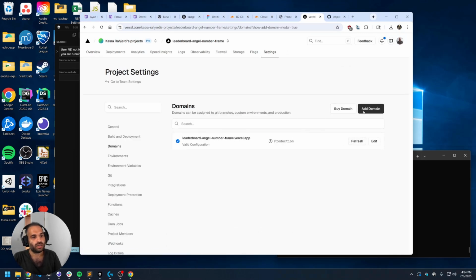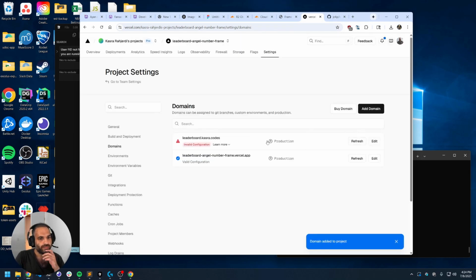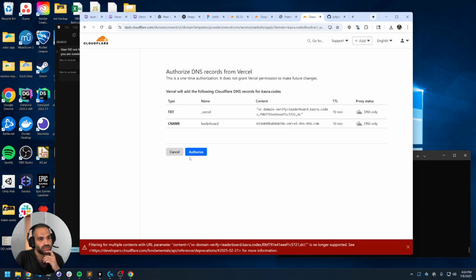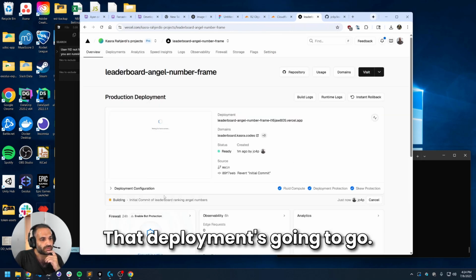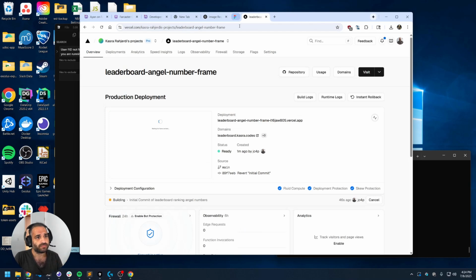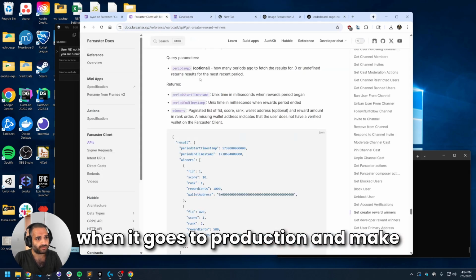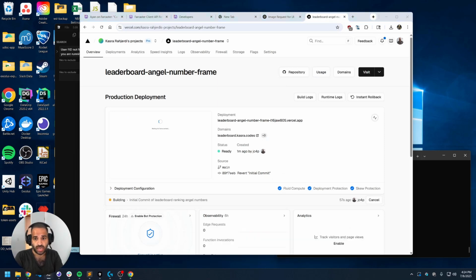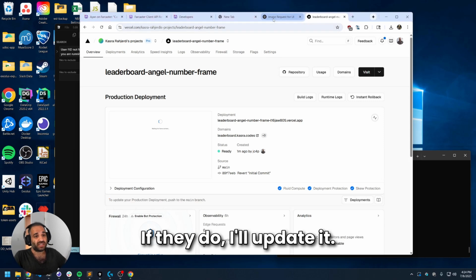Now we go here, add domain, leaderboard.casra.codes. Learn more, configure automatically, authorize. Cool. Now that URL is going to go, that deployment's going to go. We're done. Truly. I mean, last thing we got to do is put in a preview tool when it goes to production and make sure it still works. And we didn't make something that auto updates every week. We just made it only for this week. I doubt people will remember this exists next week. If they do, I'll update it.